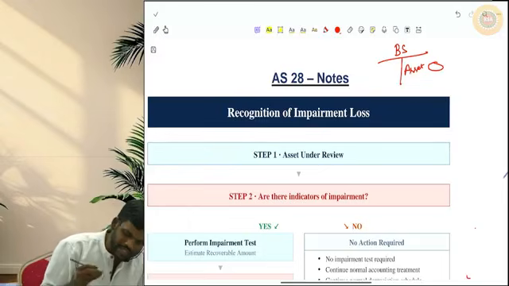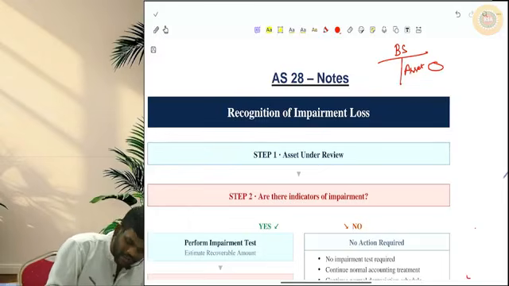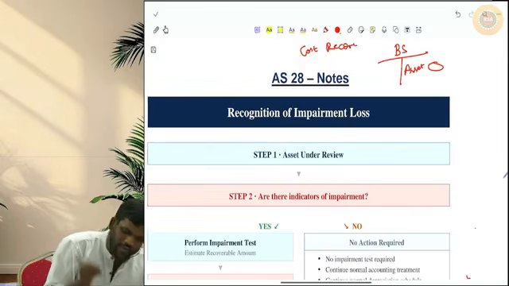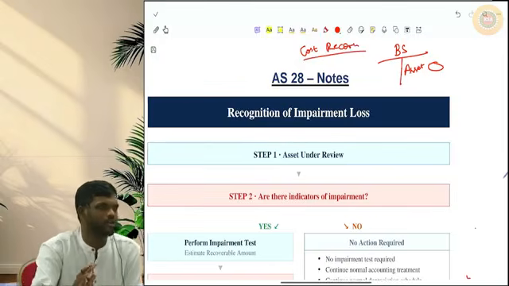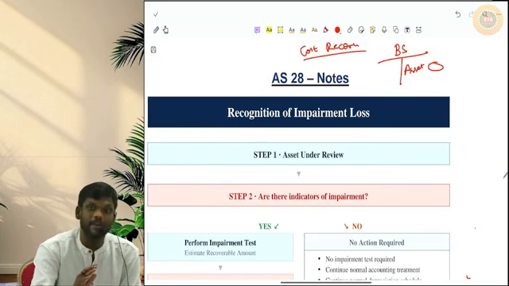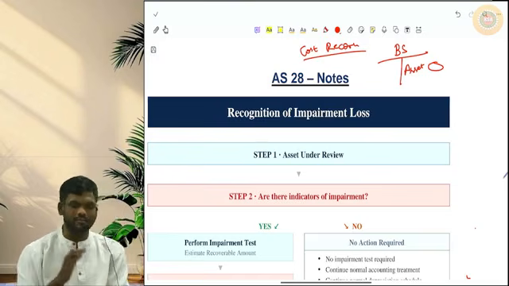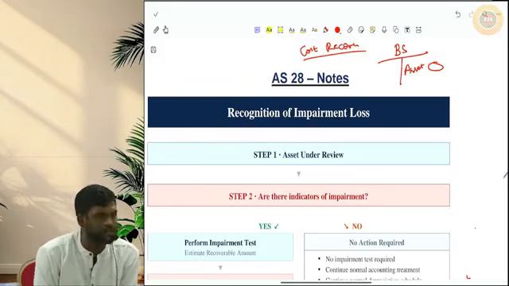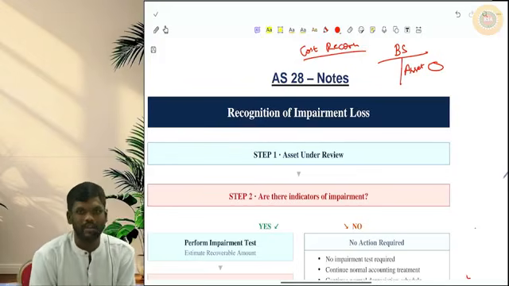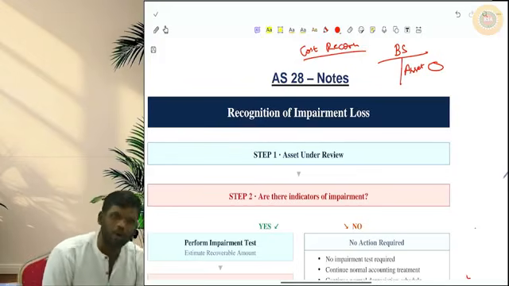So accountancy is trying to tell that for every asset, see what is its cost, and see how much you can recover in future from that. In these two, whichever is less, that only should come in the balance sheet. This is applicable for all the assets. Many of them will think that impairment as a concept is applicable only for PPE and intangibles. No, that is a very narrow perspective. Impairment is applicable for all the assets.